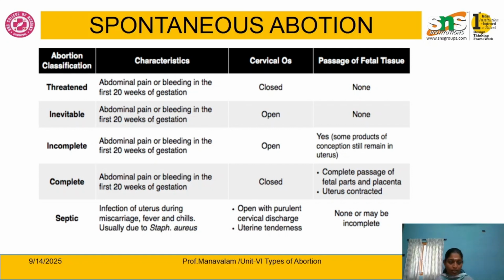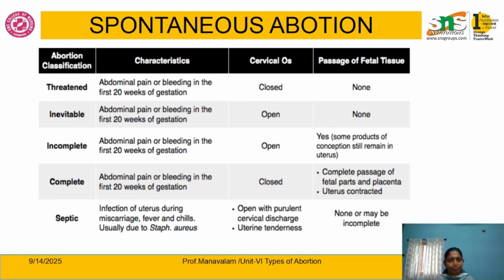So the process of abortion is starting but it is not progressing further. There is a higher chance of survival of the fetus in this condition if we provide proper management to the mother. The mother commonly has abdominal pain and bleeding. It most commonly occurs before the first 20 weeks of gestation. On examination, the cervical os is most probably closed, with no passage of fetal tissue through the cervical os.